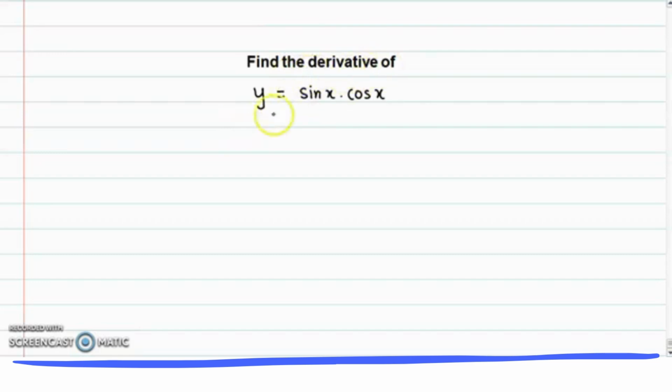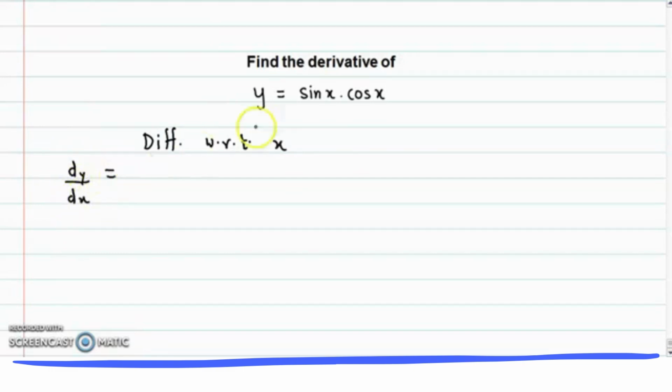Find the derivative of y is equal to sin x into cos x. So here we will find the derivative using the product rule. So we have, differentiating with respect to x, we get dy by dx.